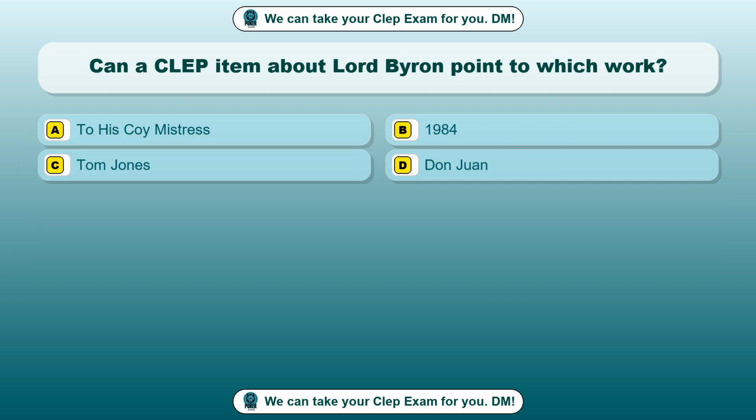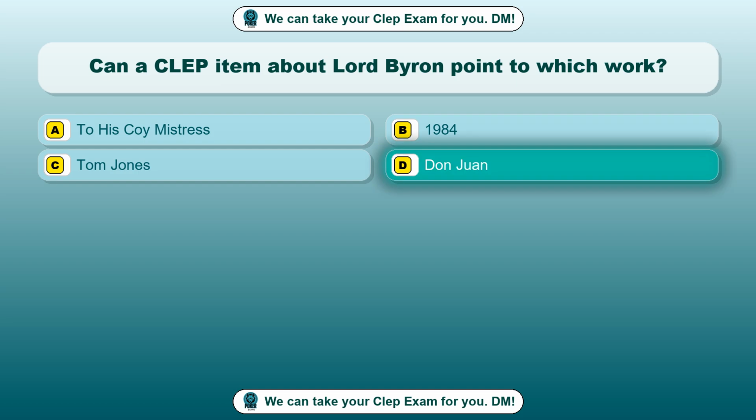Question 35. Can a CLEP item about Lord Byron point to which work? Option A, To His Coy Mistress. Option B, 1984. Option C, Tom Jones. Option D, Don Juan. The correct answer is option D, Don Juan.